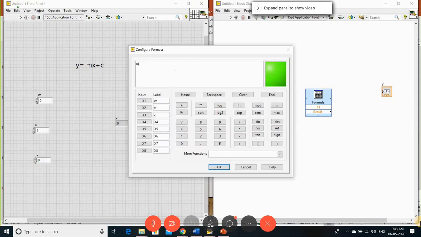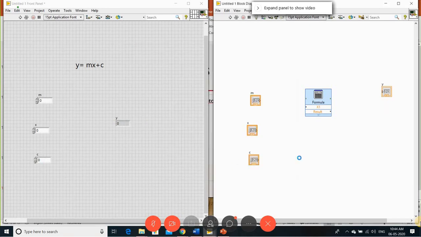What am I supposed to do with this? My expression is mx plus c. So let's start with the variable, first m. Type this in, something like your calculator, how you type the variables. So mx plus c. If your equation is in correct format, you will get the green. It means that your equation is in correct format. Okay, once it is typed, make it okay.